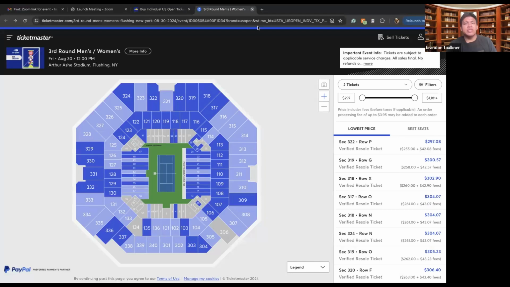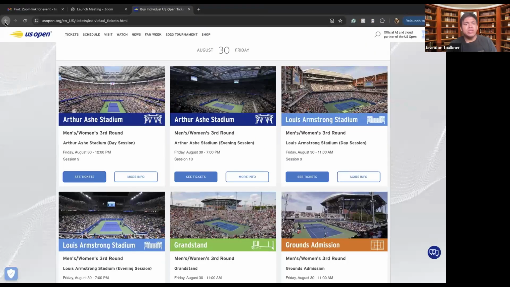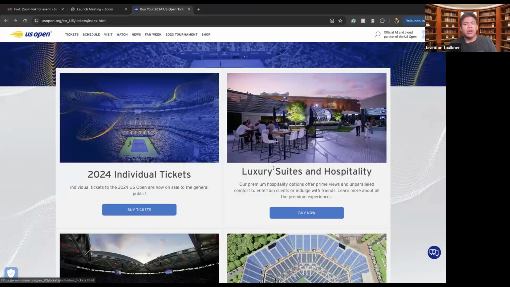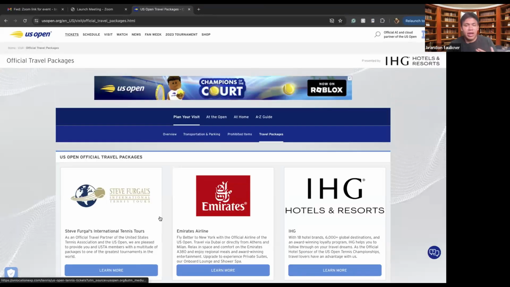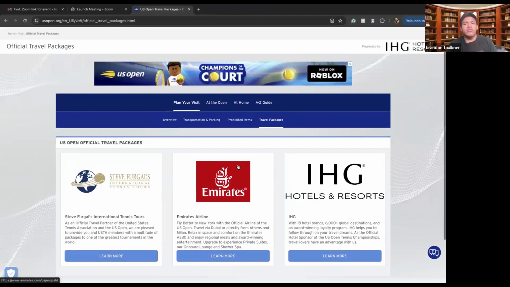But let's say you don't necessarily want just one ticket. Let's say you want to be there for a while. You want a travel package because you're coming from out of state or from another country or something like that. What we can do here is look at the Steve Frugal's international tennis tours.